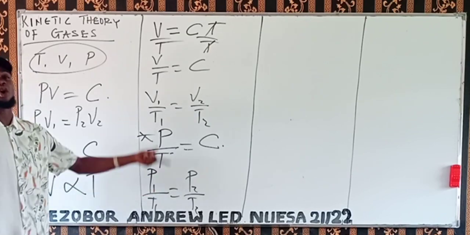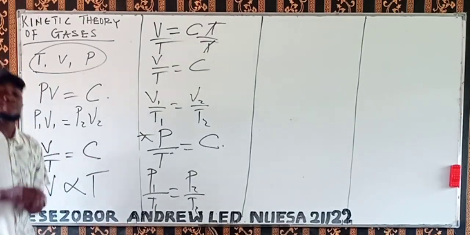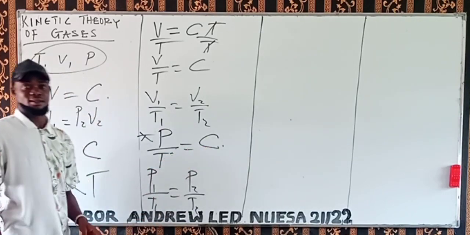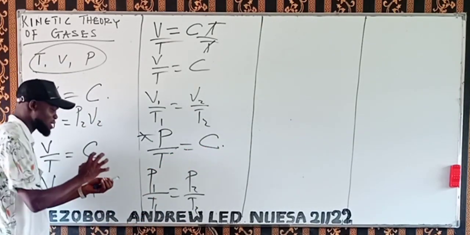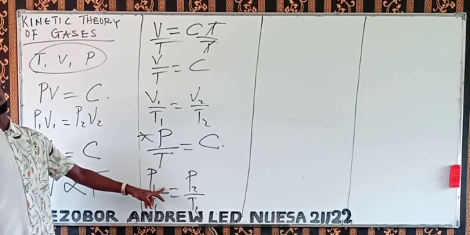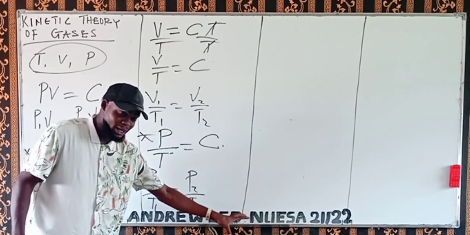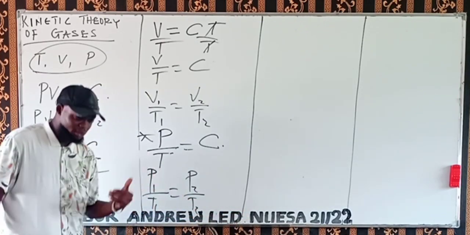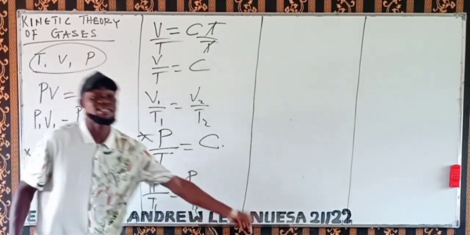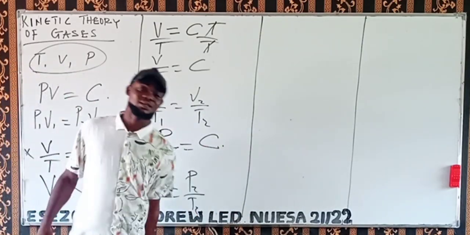This is what gave rise to the constant volume gas thermometer. The working substance is the pressure of an ideal gas whose volume is kept constant. If the pressure is increasing, the temperature will increase. If pressure is decreasing, the temperature will decrease. This was derived from this law, because this told us that if a particular ideal gas has a constant volume, if you increase temperature, pressure will increase, and if you increase pressure, temperature will increase. So that was how we can use this as a thermometric property: the pressure of an ideal gas whose volume is kept constant.